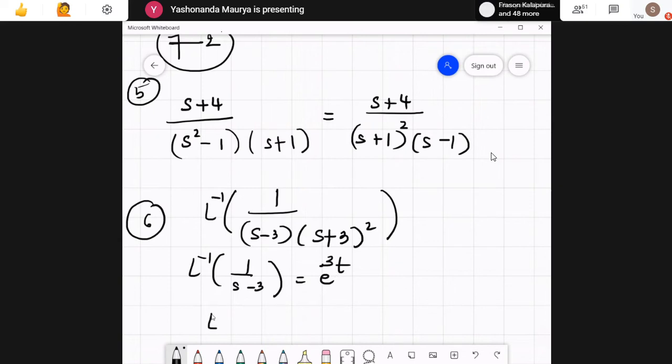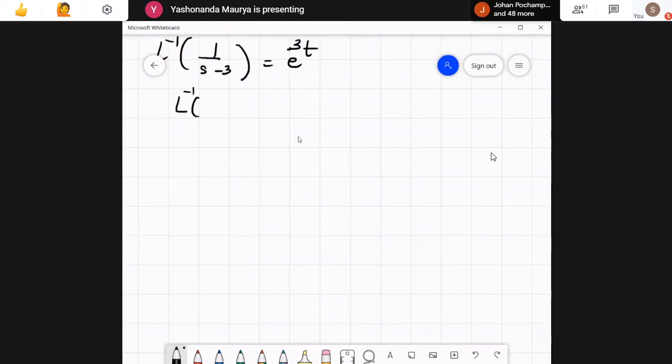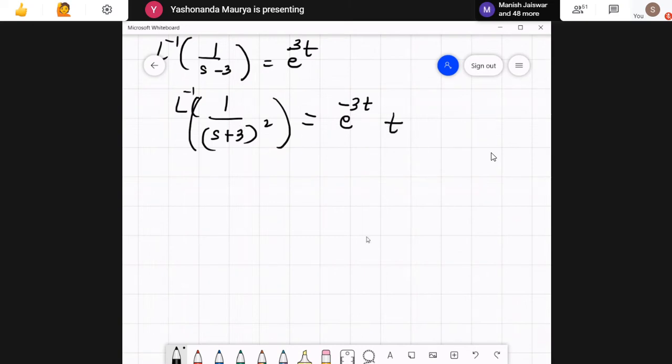And Laplace inverse of 1 upon s plus 3 whole square is nothing but e raised to minus 3t into Laplace inverse of 1 upon s square, which is nothing but t. So this is the Laplace inverse.